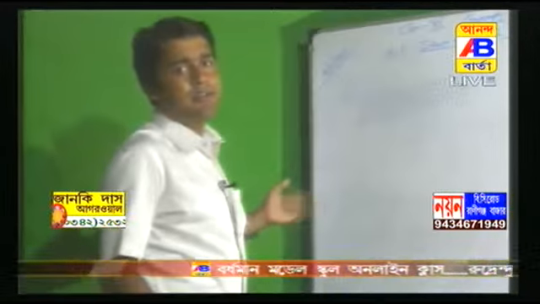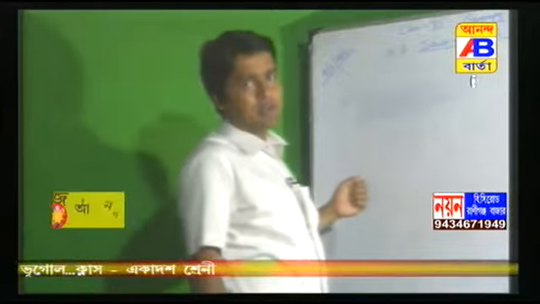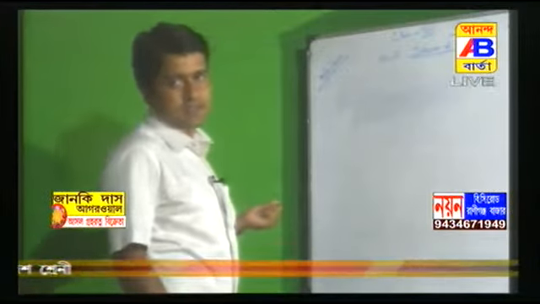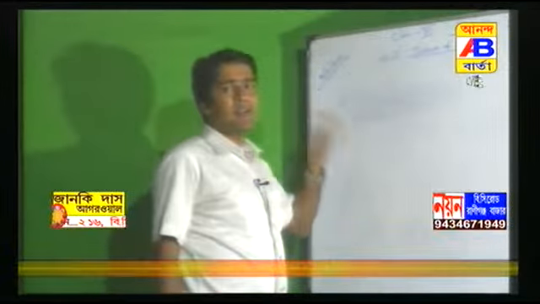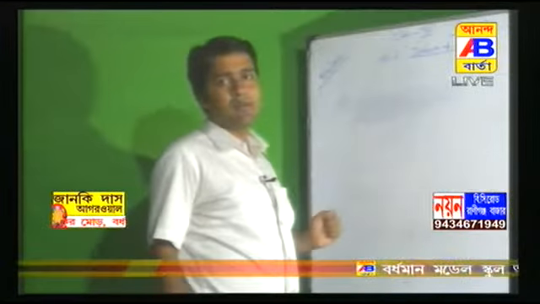Good morning students. Today I will discuss from Fundamental of Physical Geography, chapter 3. You have seen in last classes I have told about the interior of the earth, different sources. There are two types of sources I have told: one is direct source, another one is indirect source. And what are the direct sources and what are the indirect sources? All the different types of sources I have discussed.